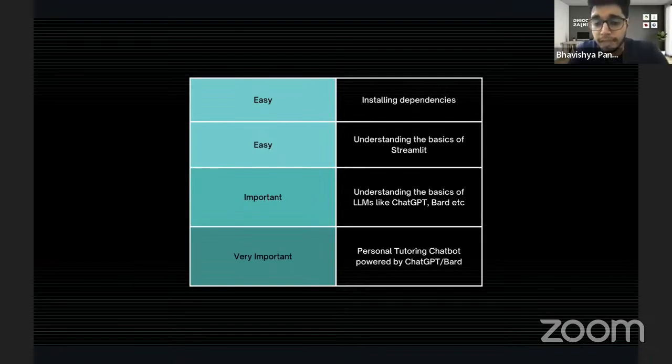So, yep. Then the most important aspect of this workshop, right, is the personal tutoring chatbot, right? So if you guys have observed or if you guys have tried, right?